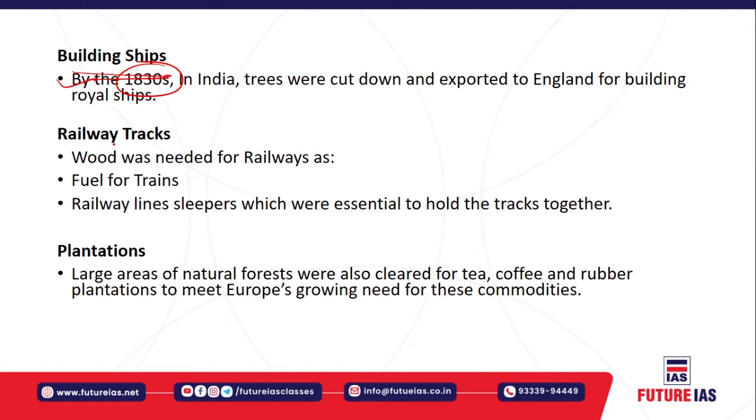Then, as the railways developed in the 19th century, the railway tracks also needed sleepers. So wood was needed for the railways. Definitely for the railway track, the sleepers were initially made of wood. Later they were converted into concrete.